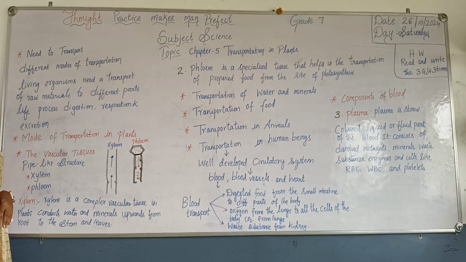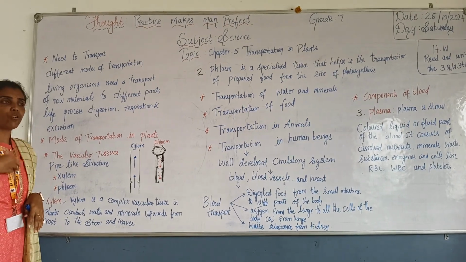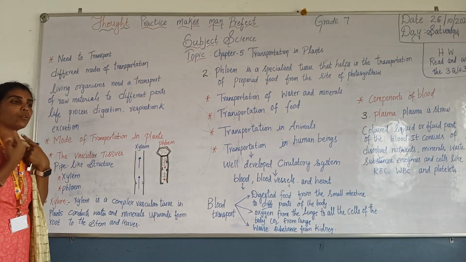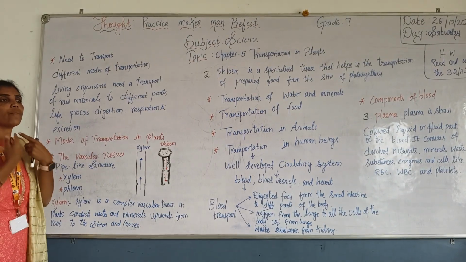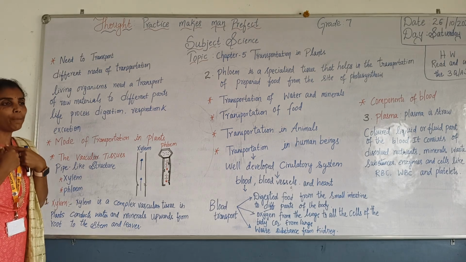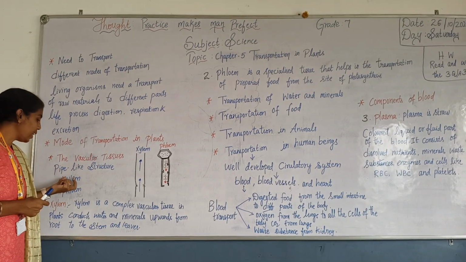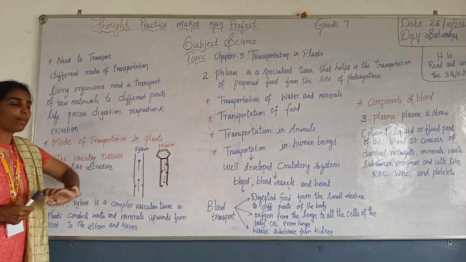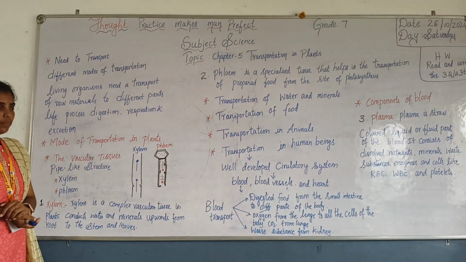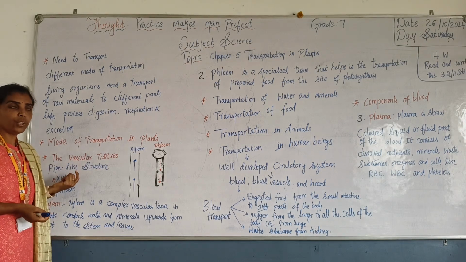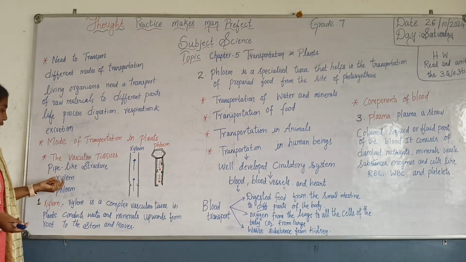How do we eat food? Not only we, even the animals eat food. How does it enter the mouth? How does it go to the stomach? With the help of a tube or a pipe-like structure. And that pipe-like structure is called xylem and phloem in the plants. What do you mean by xylem? I hope you all know what xylem is, because I taught you this in the earlier classes.